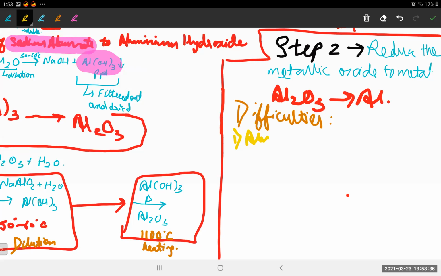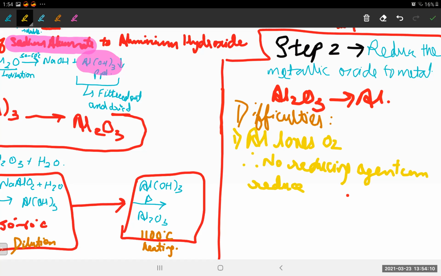Aluminium. Let's write it in short form only. Al loves O2. It is in love with oxygen, so it does not want to get rid of it. It has a high affinity for oxygen. Therefore, no reducing agent can reduce Al2O3 to Al. Understood? Therefore, no reducing agent can be used.